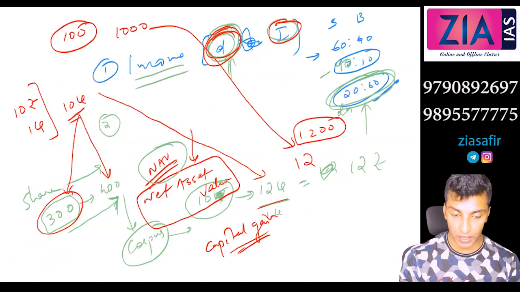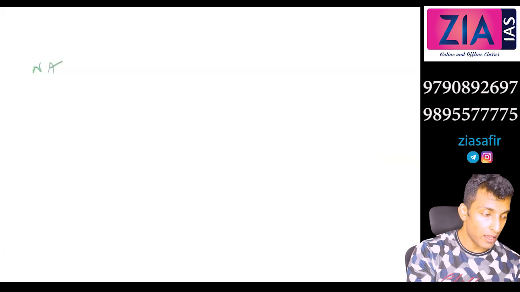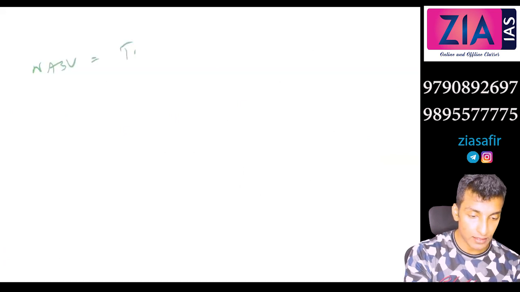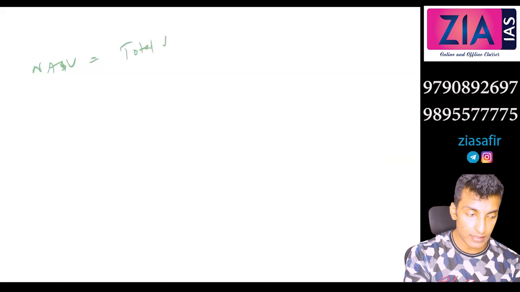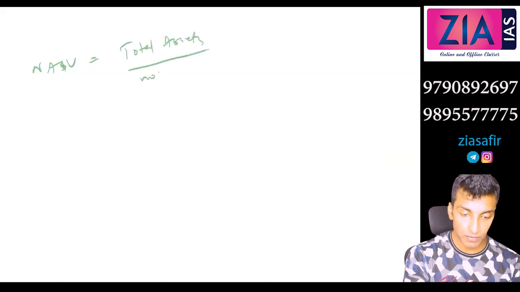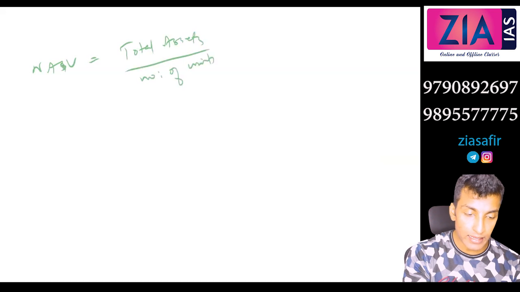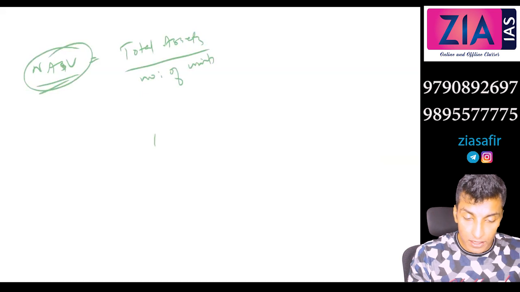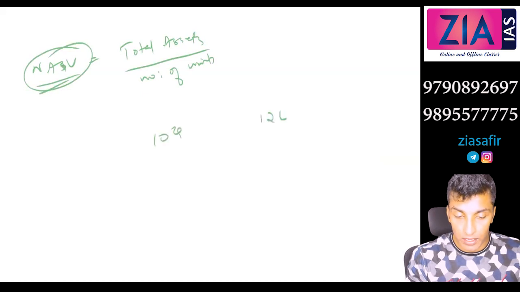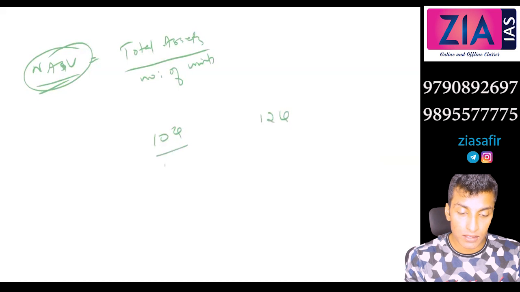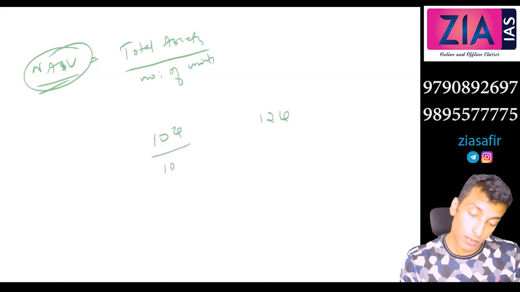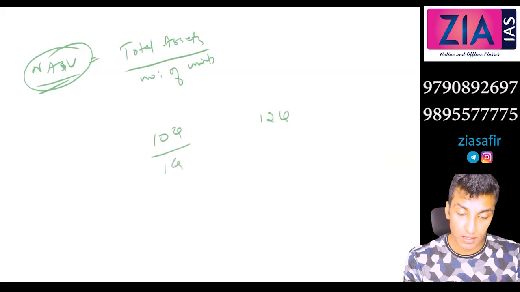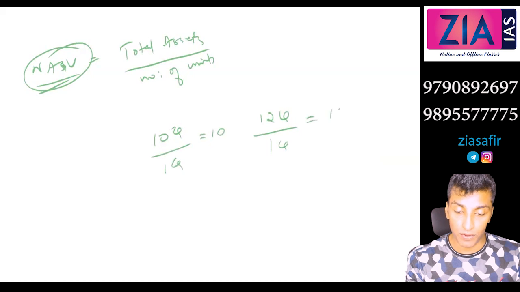If you want, you can write an equation also. NAV, net asset value, is total asset divided by number of units. In the first case, 10 crore. In the second case, 12 crore. Number of units was how much? 1 crore and 1 crore. So here NAV is 10, here NAV is 12. I am saying the unit value is 10, unit value is 12.